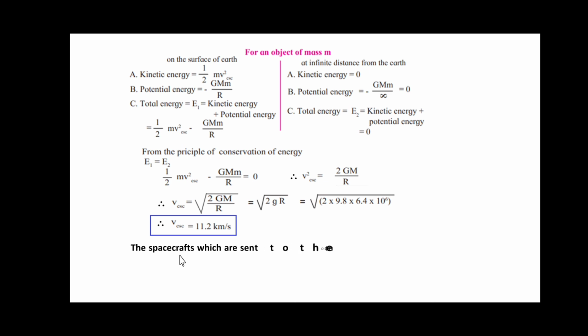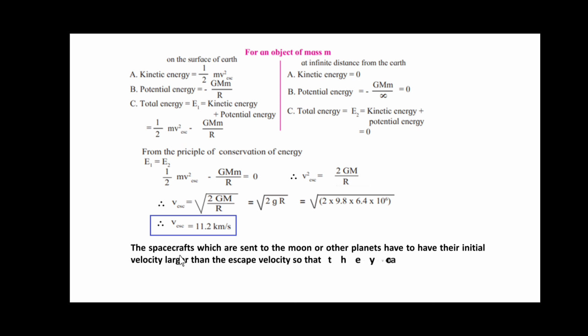So friends, the spacecraft which are sent to the moon or other planets have to have their initial velocity larger than the escape velocity, so that they can overcome the Earth's gravitational attraction and can travel to these objects.